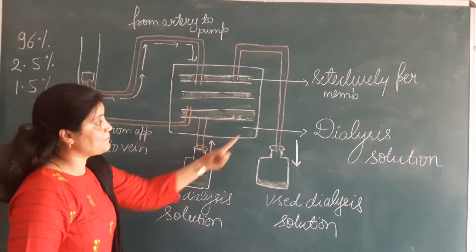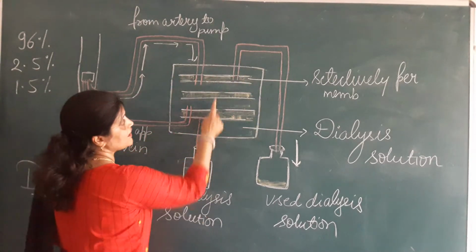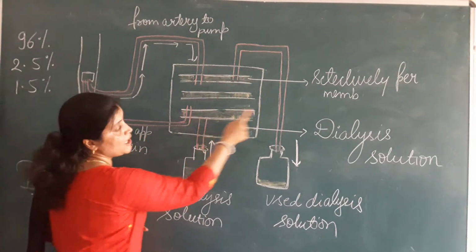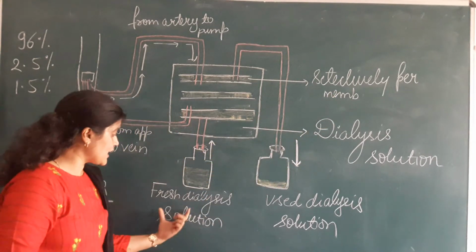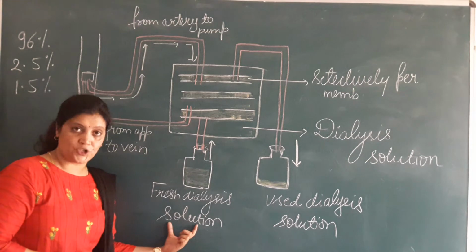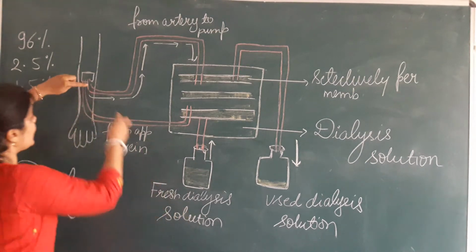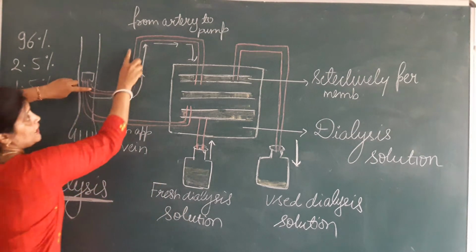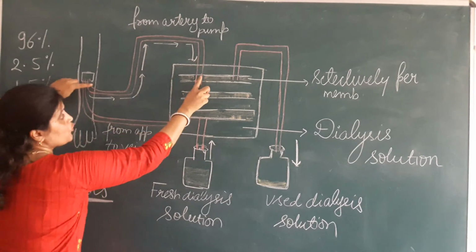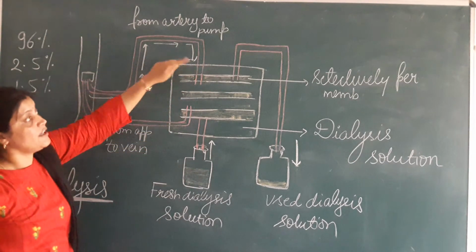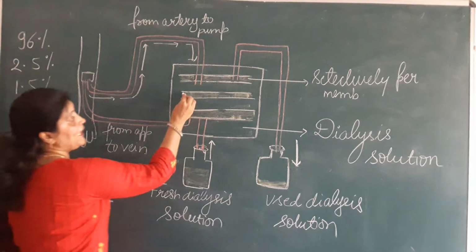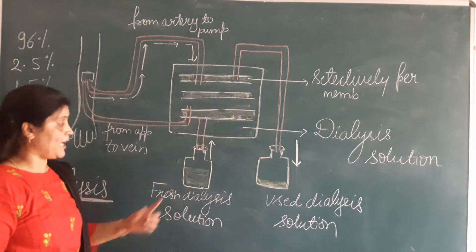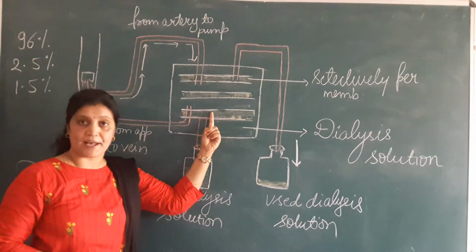This is a dialysis machine. This dialysis machine carries some coil tubes which are a selectively permeable membrane. Here is a fresh dialysis solution. Now, from the patient's artery, this nitrogenous waste blood comes into the dialysis machine, and around this selectively permeable membrane the dialysis solution is passed out.